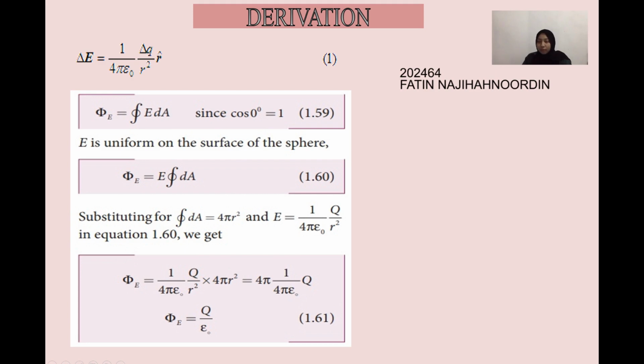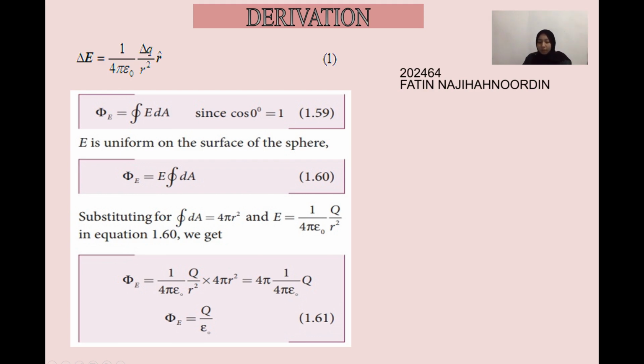We begin by stating that the net electric flux for this particular case is equal to the closed integral of the dot product of our electric field vector and an infinitely small area vector dA. This is by definition of what electric flux is. For this particular case, our electric field is given by this ratio.